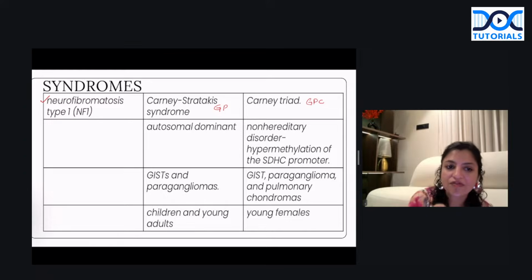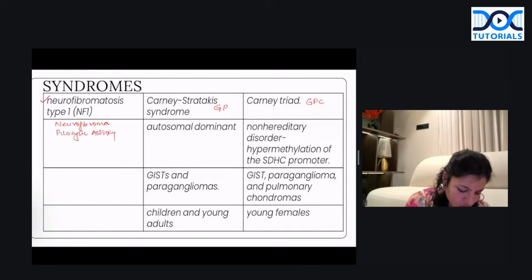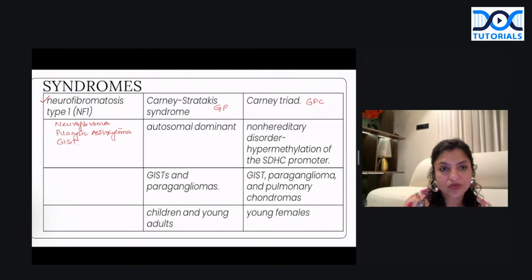Apart from that, NF1 mutation typically is associated with GIST. Okay, so apart from neurofibromas, please remember, NF1 mutation is also associated with pilocytic astrocytoma, which is one of the brain tumors of children. So pilocytic astrocytoma, which you have to remember. Now you also have to remember GIST. Okay, so these are three common associations with NF1 which you should be very, very clear about.